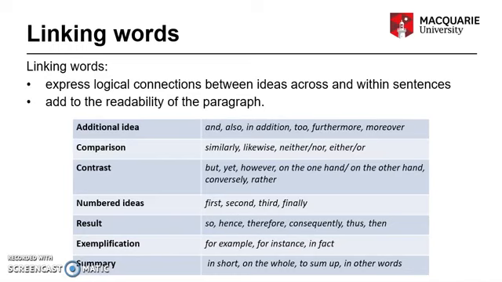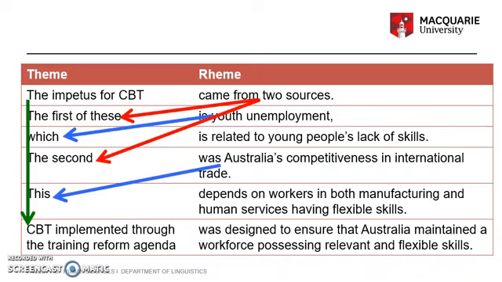To test your understanding of thematic progression, pause the video and map the thematic progression in the CBT paragraph. Did you map the progression like this? Because we don't have the whole text, we don't know where the theme of the first sentence comes from. It probably comes from the title or the introductory paragraph. But we can see that the theme of the second and third sentence come from the rhyme of the first sentence.